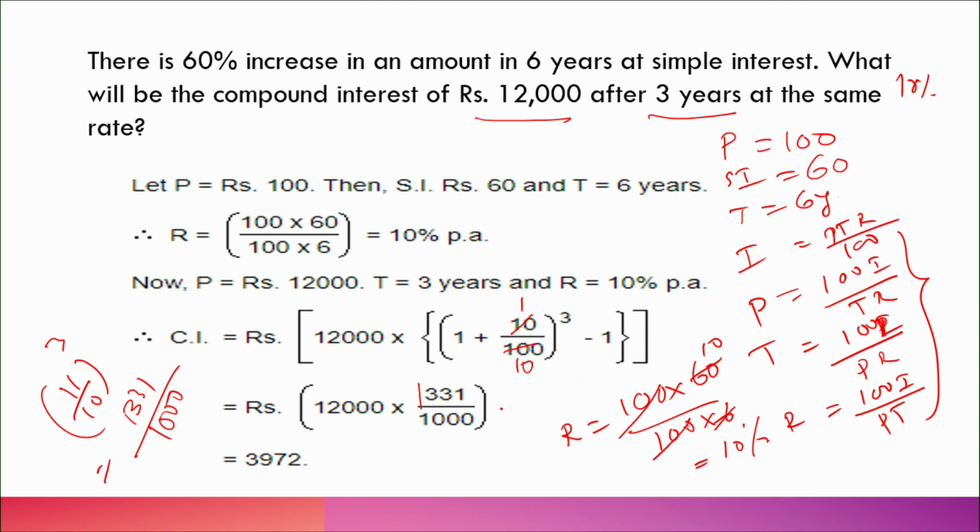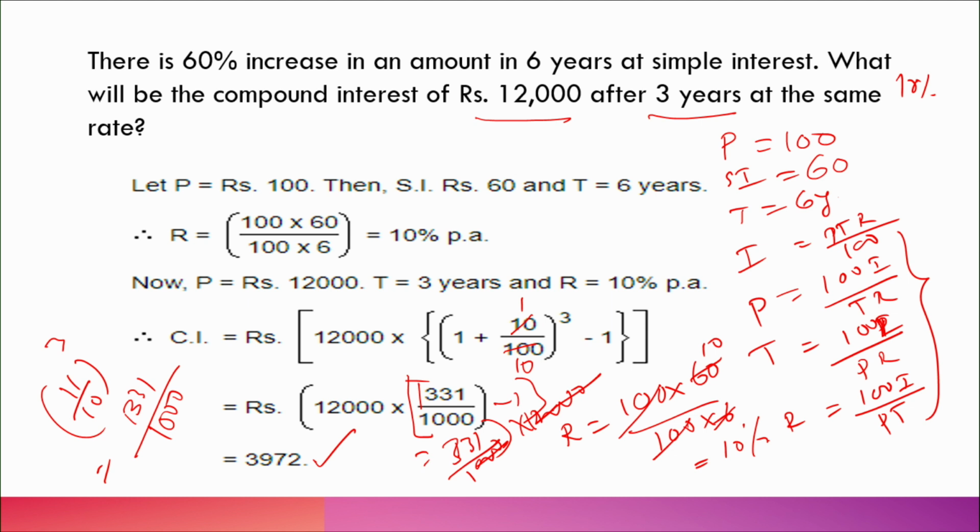Minus 1 means 1331 minus 1, if you take this value and calculate it later, then it becomes 1331 minus 1000, that is 331 by 1000. That is the reason we will take the value directly with 12,000. So, this 12,000 and this 1000 will be cancelled. So, 12 will remain, 12 times 331, 12 threes are 36, 12 times 331 is 3972. So, the value of this one is 3,972 rupees.